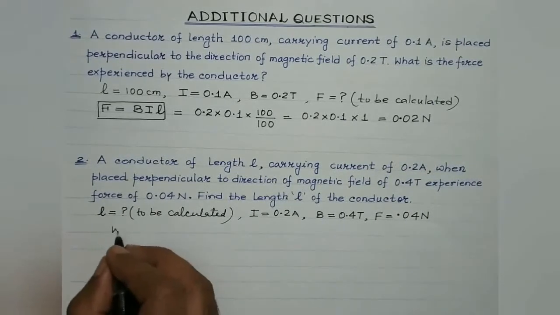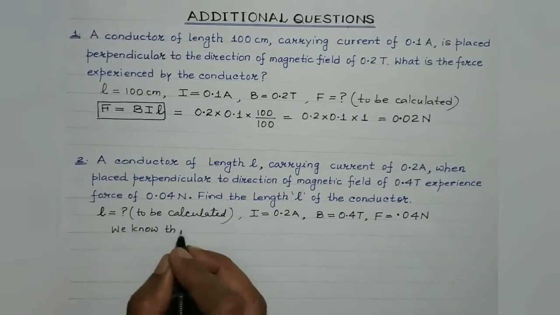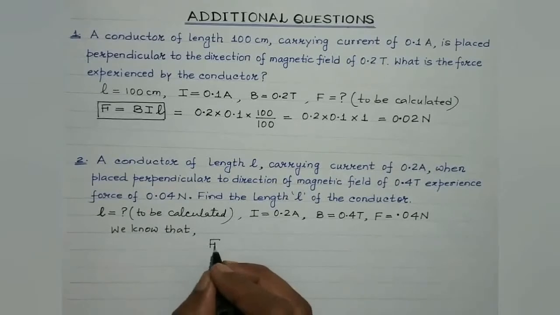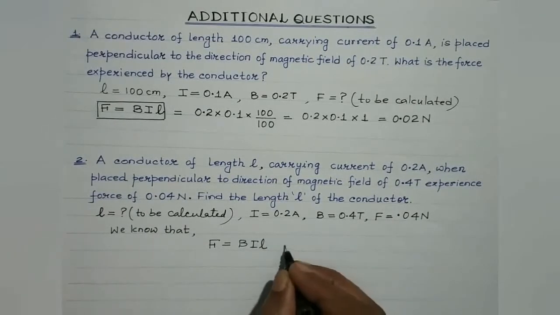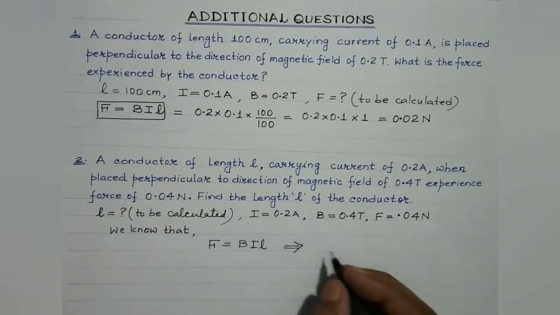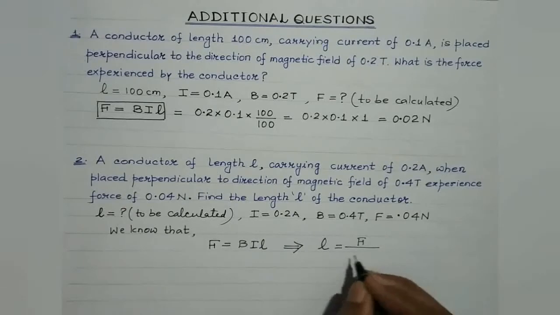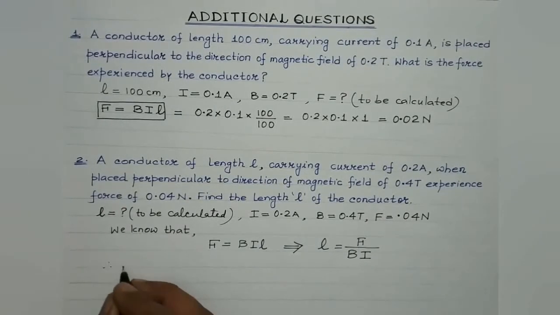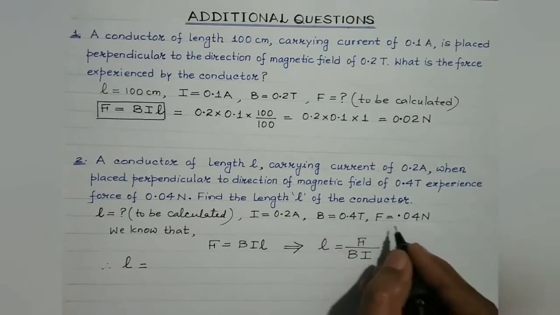So we know that the force experienced by a current carrying conductor under the influence of perpendicular magnetic field is given by F is equal to BIL. That's the formula. We are supposed to find out the length. So length of the conductor, it would be given by F divided by BI, isn't it?